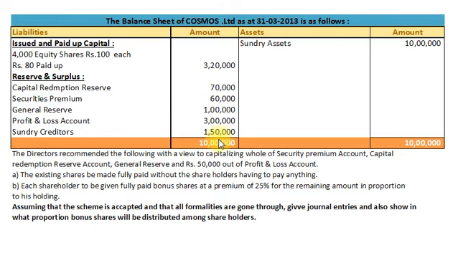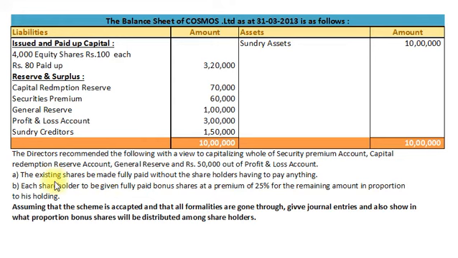It means the company is going to utilize the entire 60,000 rupees out of securities premium. Then capital redemption reserve account full amount 70,000, general reserve full amount rupees 1 lakh, and out of profit and loss account only 50,000 will be utilized for the issue of bonus. So 70,000 capital redemption reserve account, 60,000 securities premium account, 1 lakh general reserve and 50,000 from profit and loss account will be used for the bonus purpose.